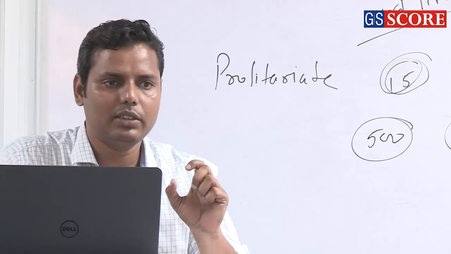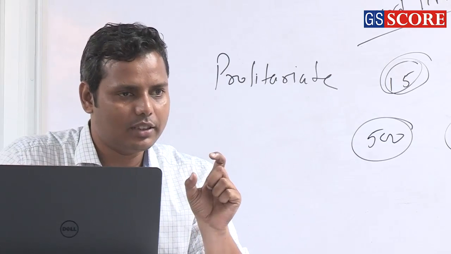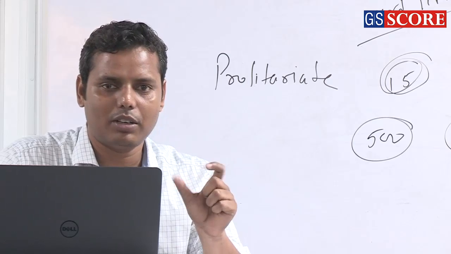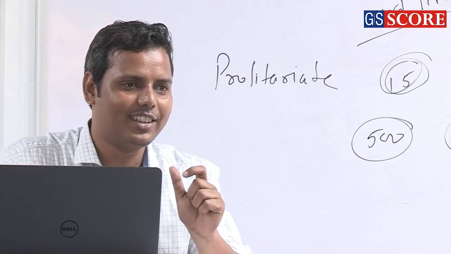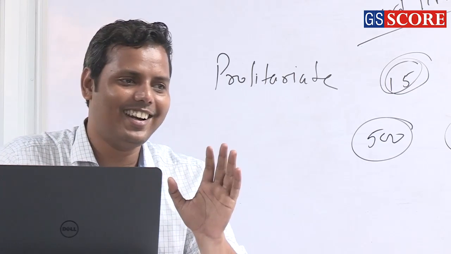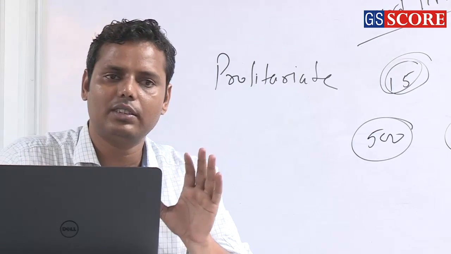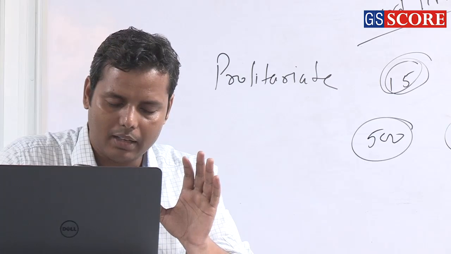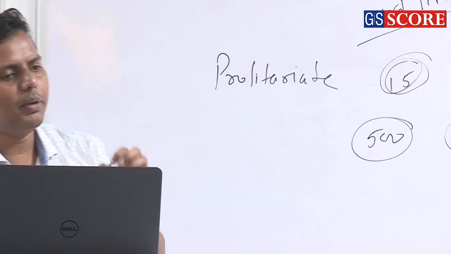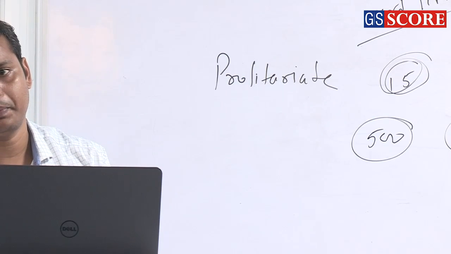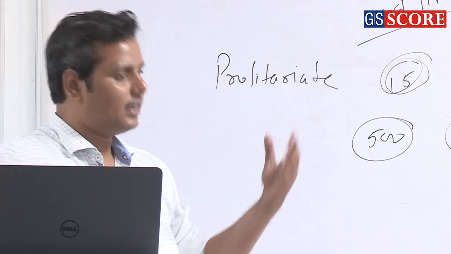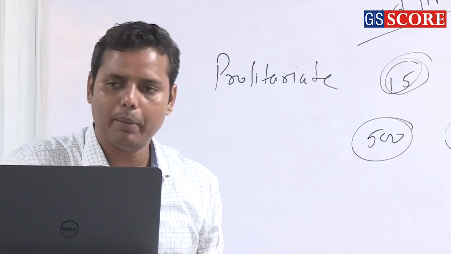Earlier what was happening, there were 60 marker questions. So there was an introduction, then a body part, then a conclusion. This was the ideal format of answer writing. But right now there is no need to follow such kind of answer writing. Simply whatever is being asked to you, write it down. So this is the strategy which you are supposed to follow in the paper first.